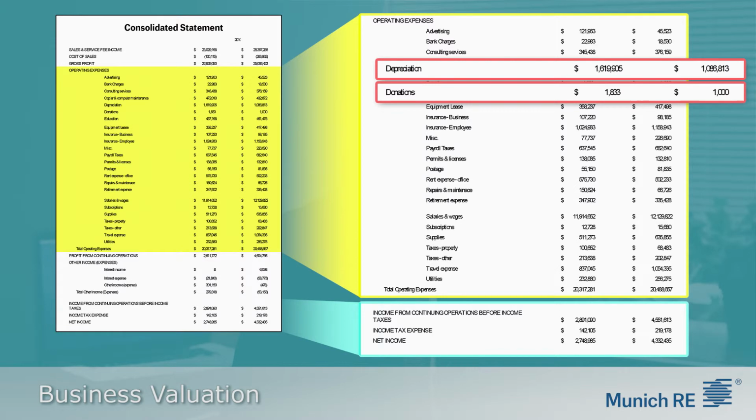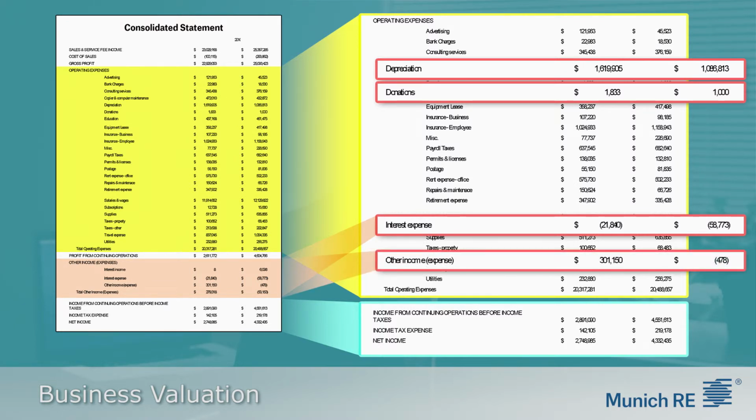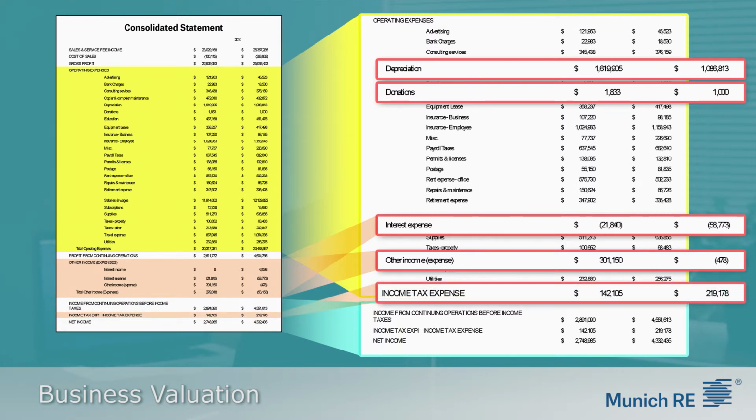Next, we move on to other income and expenses and see interest expense. The use of leverage or debt in business is also considered somewhat discretionary and something that can be a reflection of management style. Also in this section, we see other income, which we can deduct from the net income because this would be money earned that is outside the usual operating activities of the company. Lastly, we can add back taxes, which are listed as the final deduction before the net income is listed.